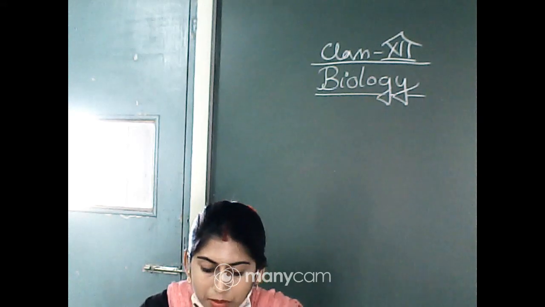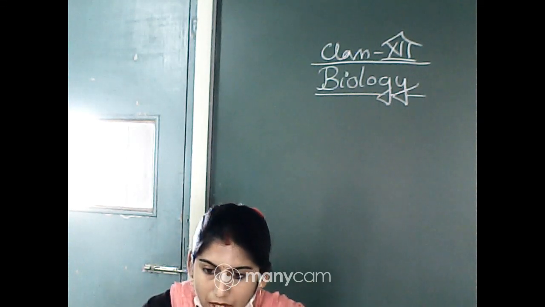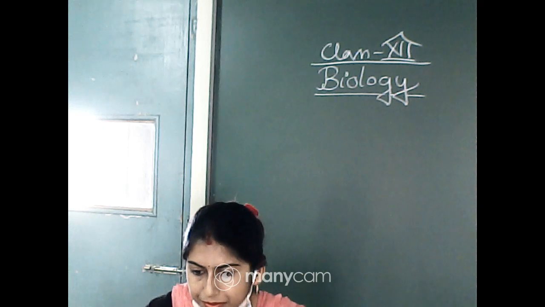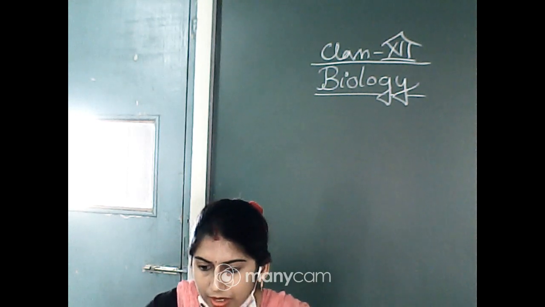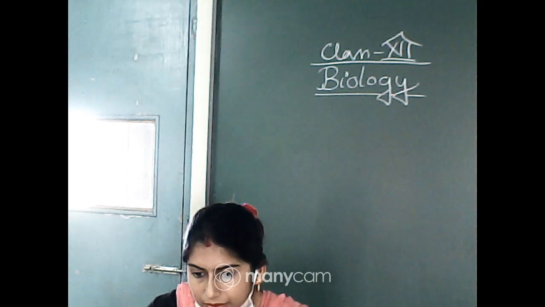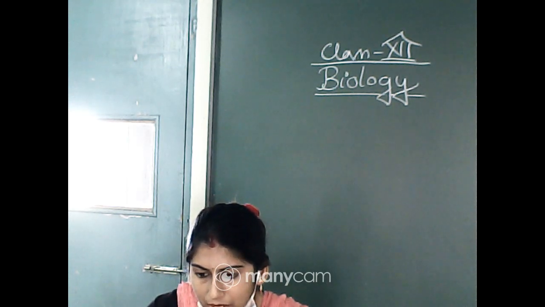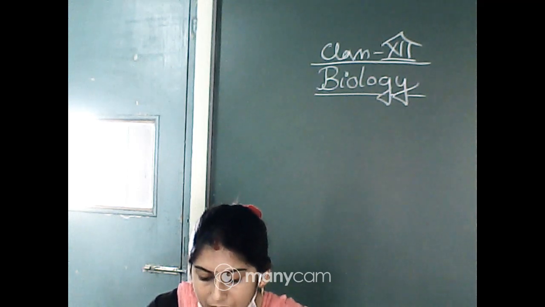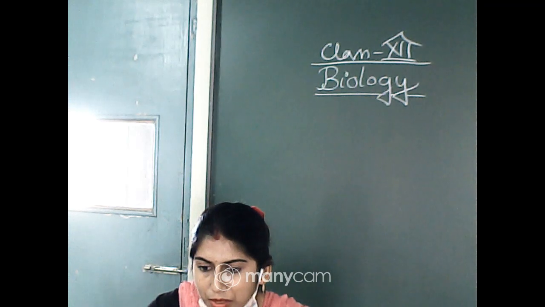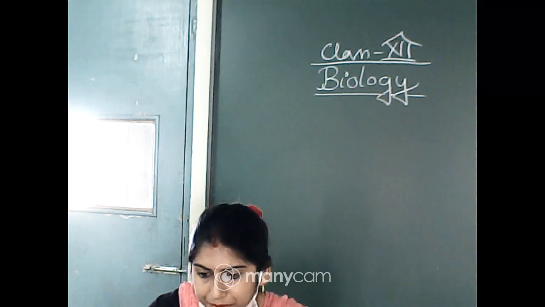Resmi will tell me the function of corpus luteum, Payal will tell me the function of endometrium, and Orpita will tell me the function of acrosome. Tell me. Everyone, write down the functions of these three.